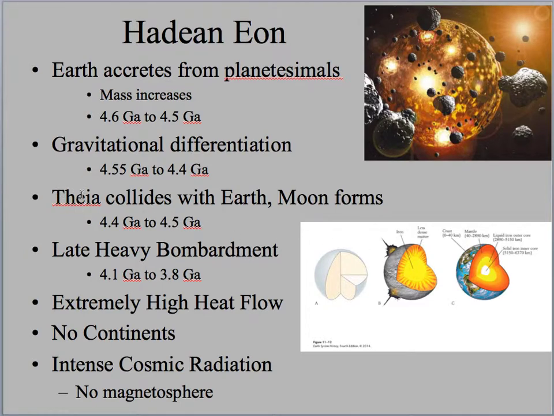We also talked about this Mars-sized planet Theia and how it collided with Earth, and some of the criteria for the moon and how it formed. So that happened around 4.4 billion years ago. I mentioned this late heavy bombardment period, and that occurred between 4.1 and 3.8 billion years ago. The other important thing about this heavy bombardment period is that there was a thin ultramafic crust that was starting to form at about 4.4 billion years ago. In fact, there's good chemical evidence for water forming at this time as well.